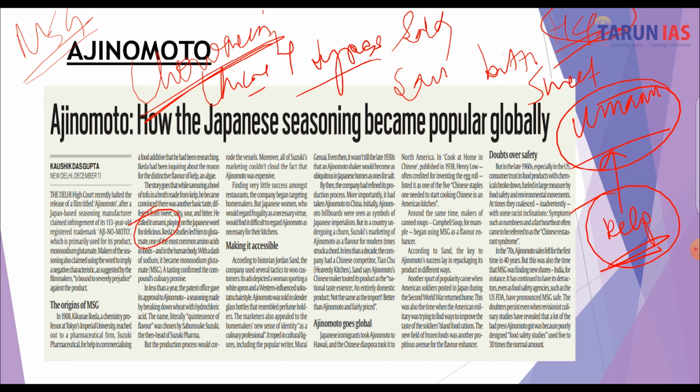So slowly, Japanese immigrants took Ajinomoto to Hawaii, and the Chinese diaspora also took it to North America. In Cook at Home in Chinese, published in 1938, Henry Law, often credited for inventing the egg roll, listed it as one of the five Chinese staples one needed to start cooking Chinese in an American kitchen. That's how MSG, the brand of this monosodium glutamate, slowly became popular. So basically, Ajinomoto is nothing but a Japanese seasoning.